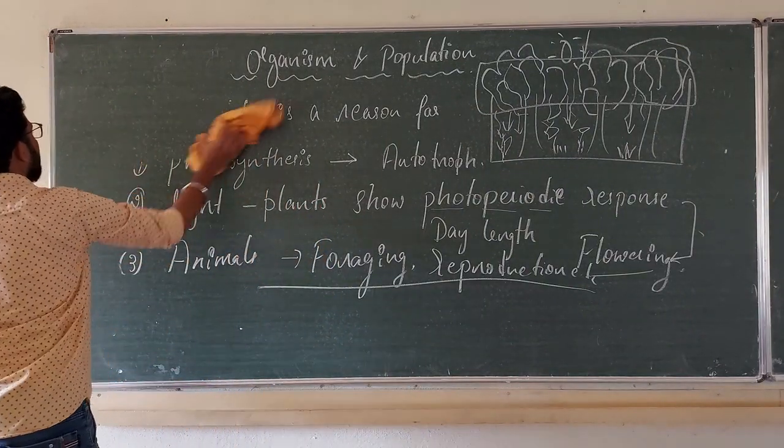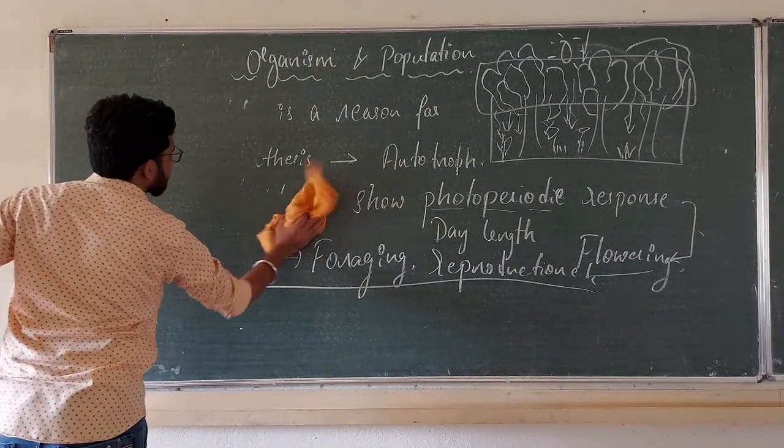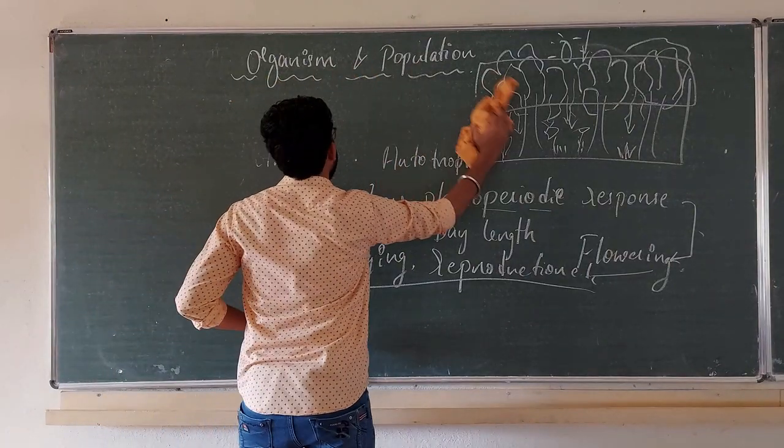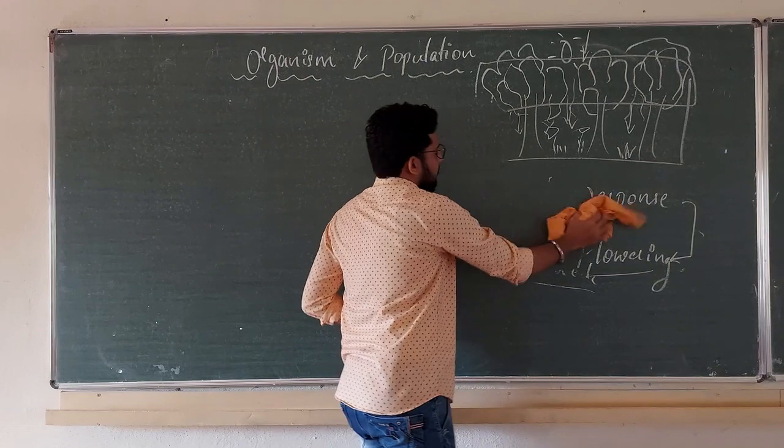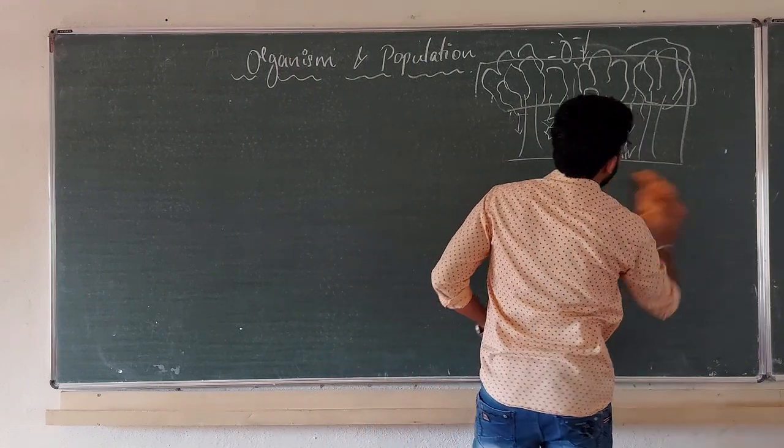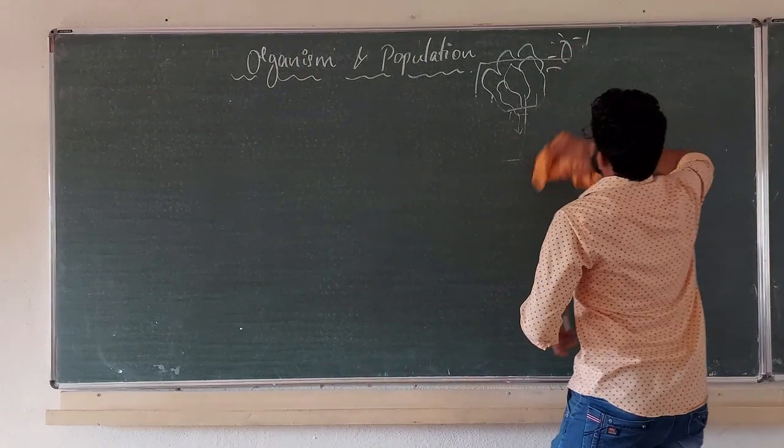Next, we are going to talk about soil. That is a very interesting abiotic factor.